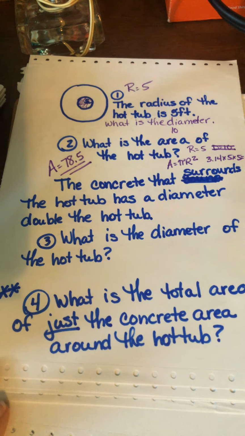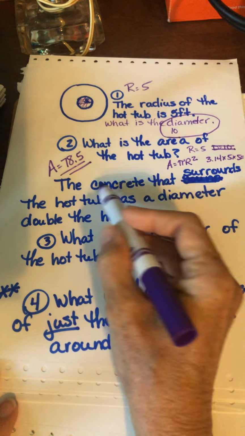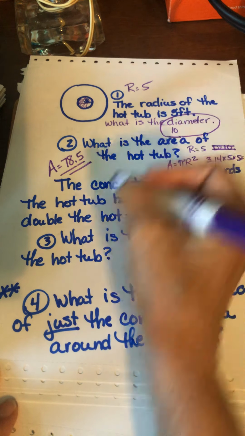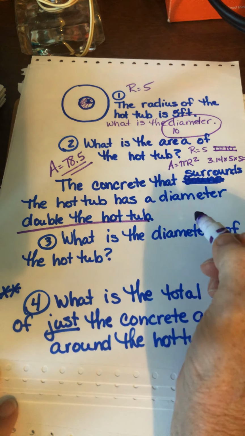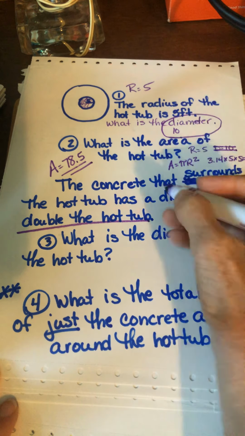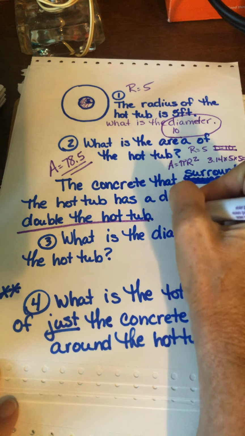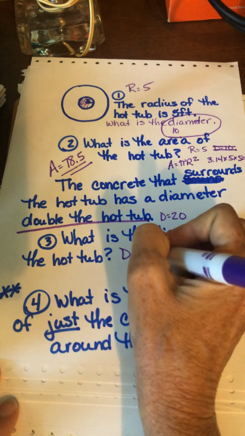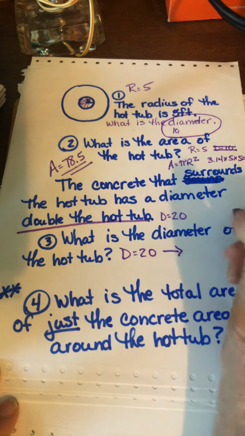Okay, remember we said the diameter is 10. If the concrete that surrounds it is double the hot tub, if this is 10, that means this is 20. That's the diameter. The diameter is 20. By the way, make a note to yourself.